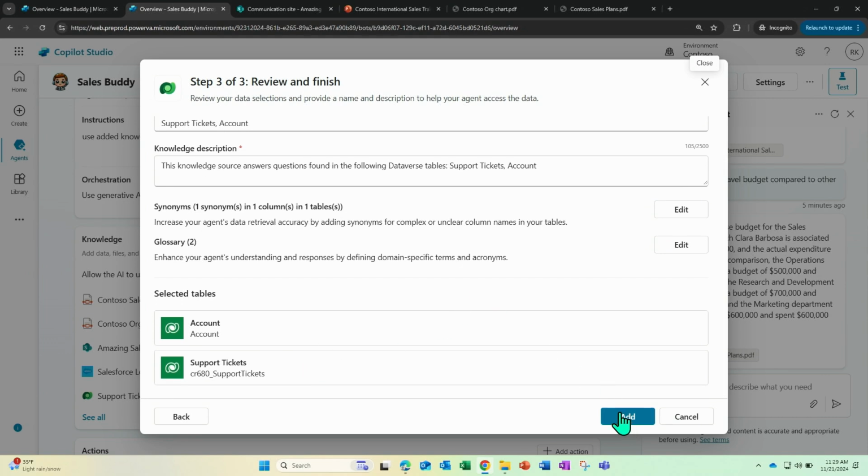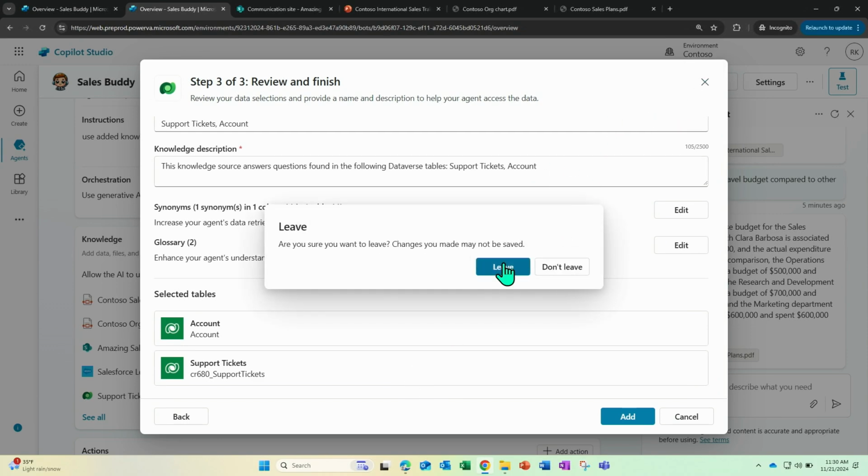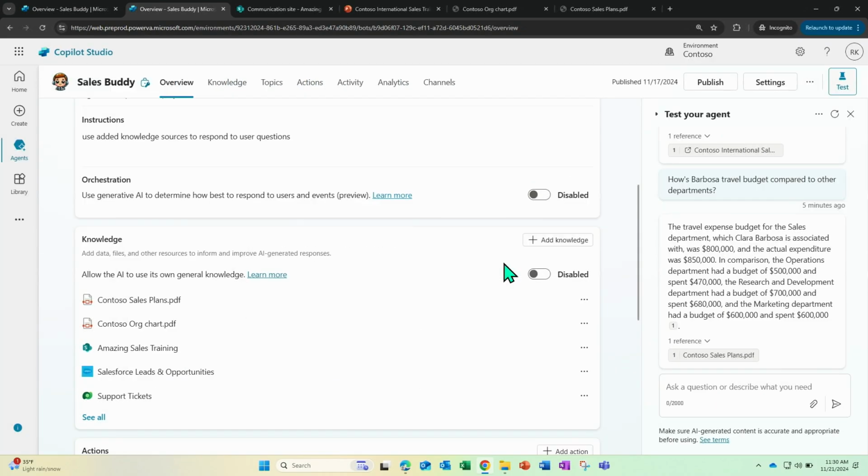At this point, as Julie was showing you earlier, I have the agent that has the different knowledge sources added, so I'm not going to add it again. I'm just going to cross out of this one. So the idea is to give a flavor of how you can add a line of business system like data versus knowledge, right? And once you add it, it takes a few minutes for the system to perform the indexing of the metadata, to help answer the question. So that's another reason why we don't have time to go through that. Before I go further, this is where I want to highlight something that we announced this week at Ignite.